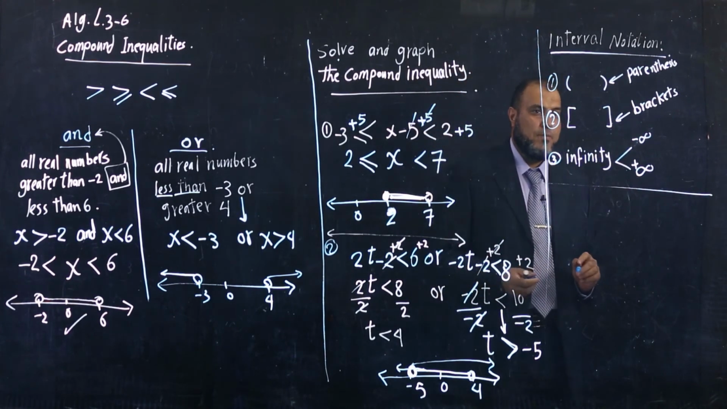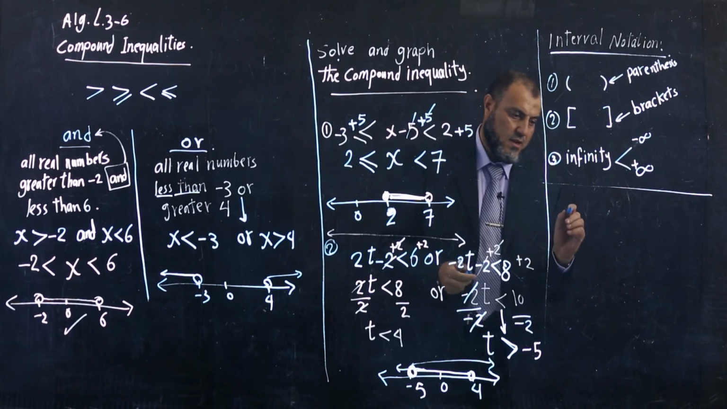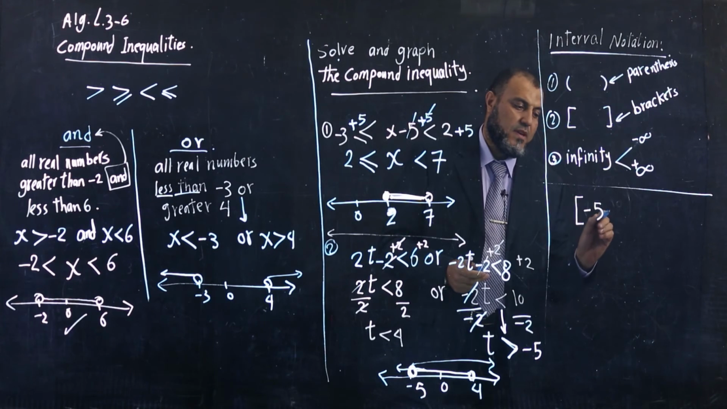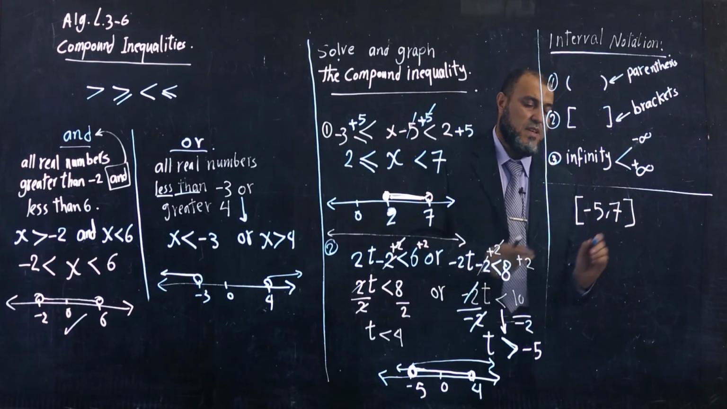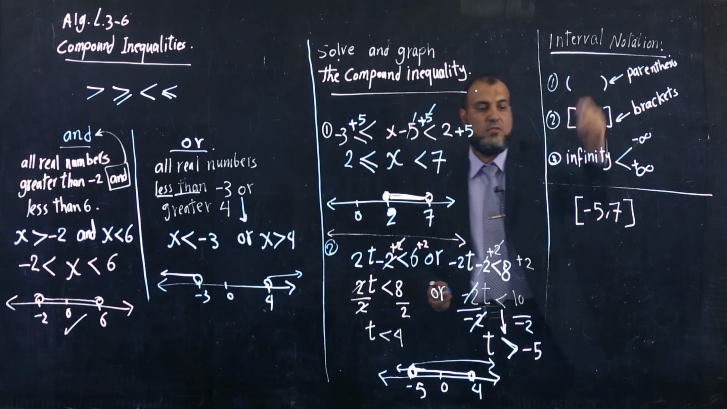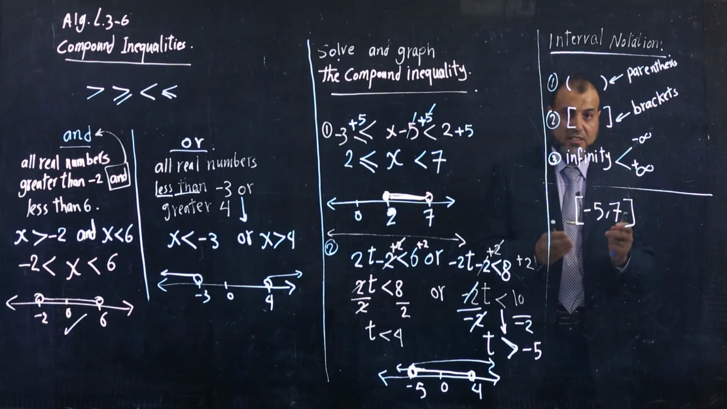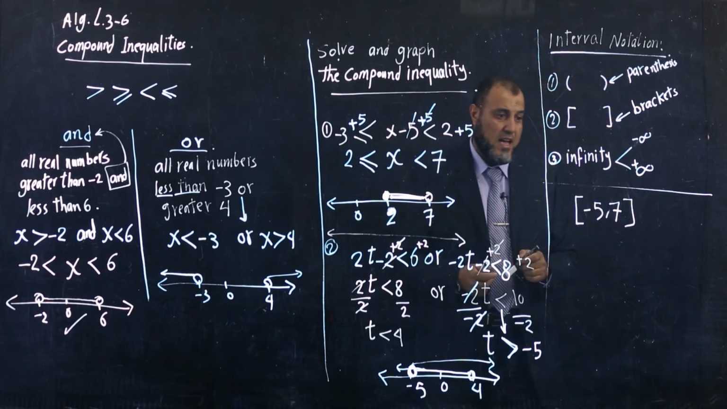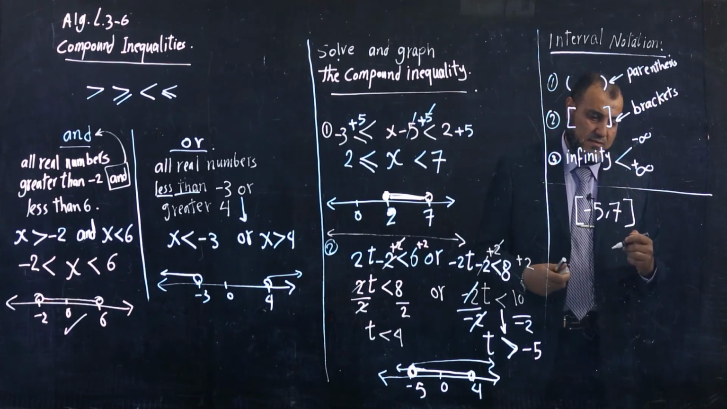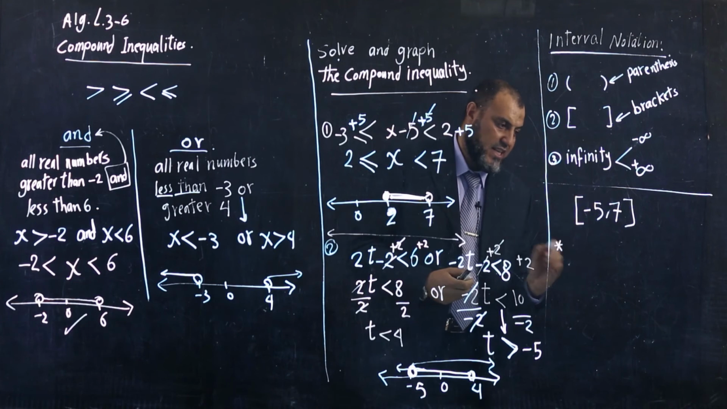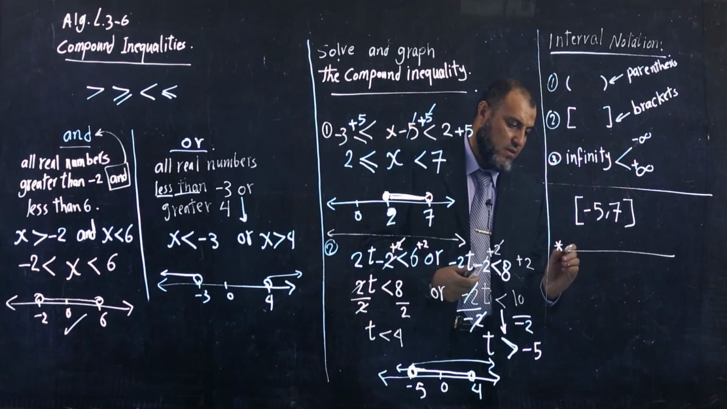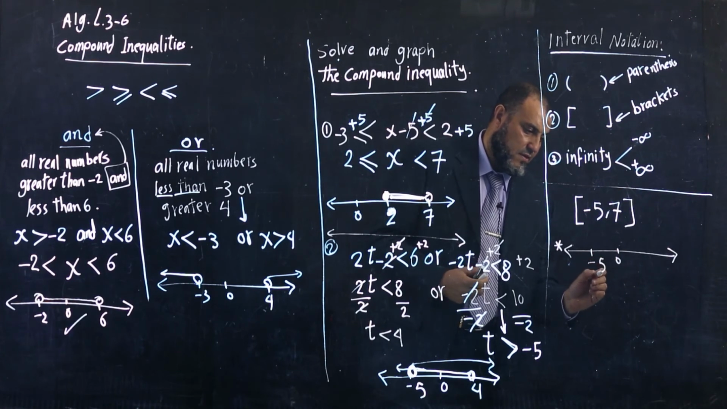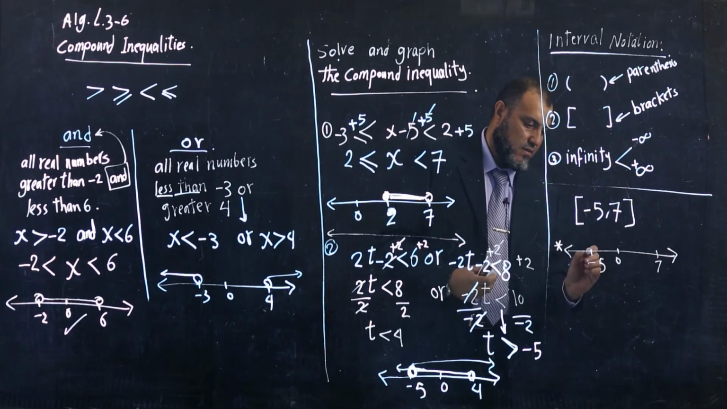Let's take now examples. Graph and write the compound inequality. Look at this: brackets -5 and 7. This is called interval notation, and it contains these symbols. I want to graph it and write the compound inequality. How to graph? No problem. I put 0 here, -5, and for example, here 7.